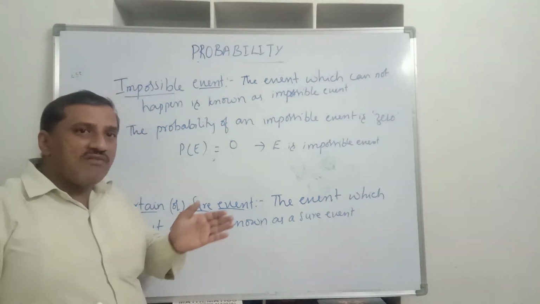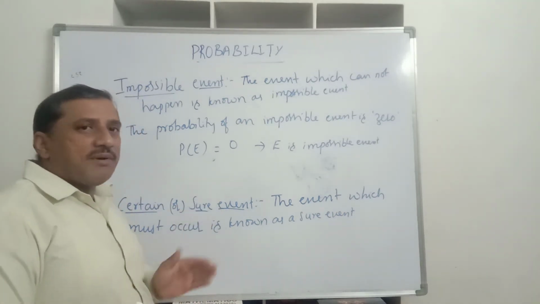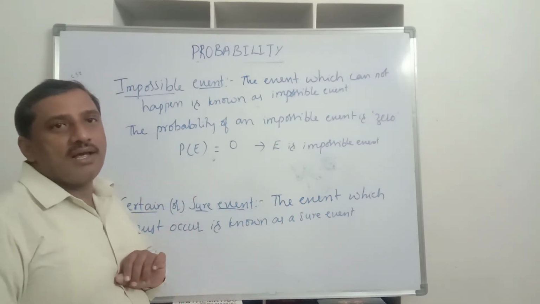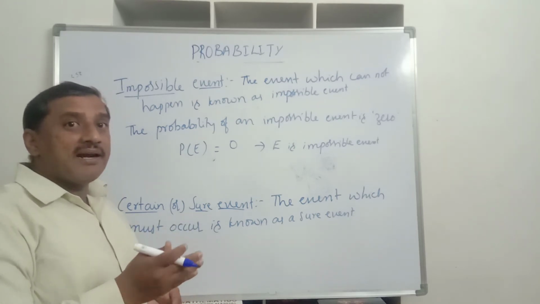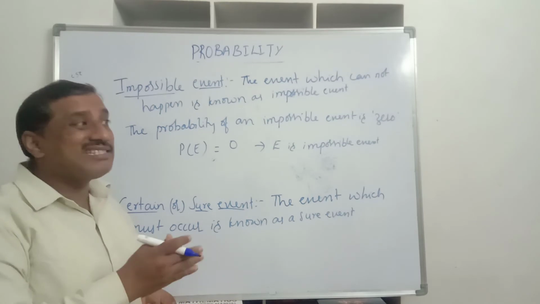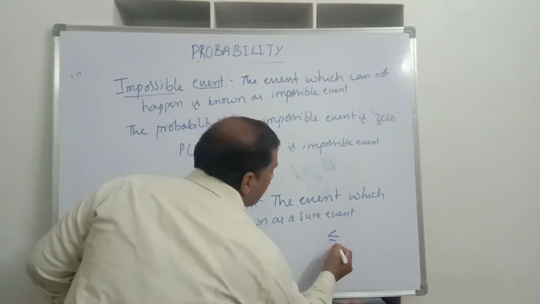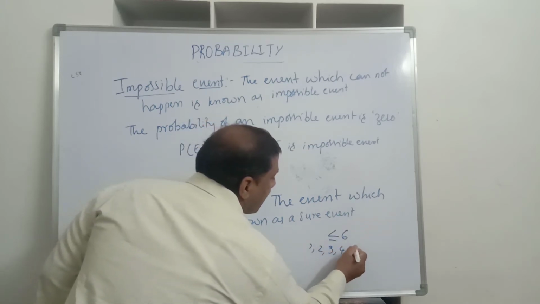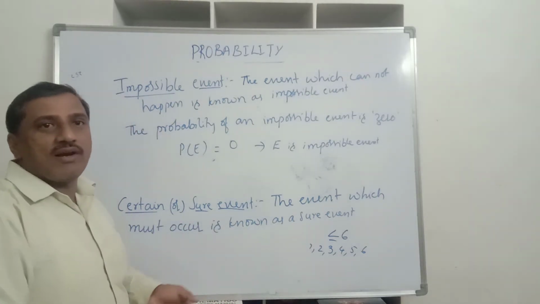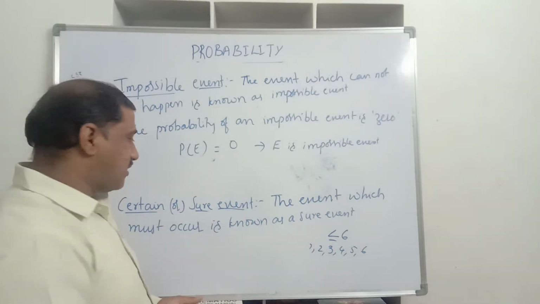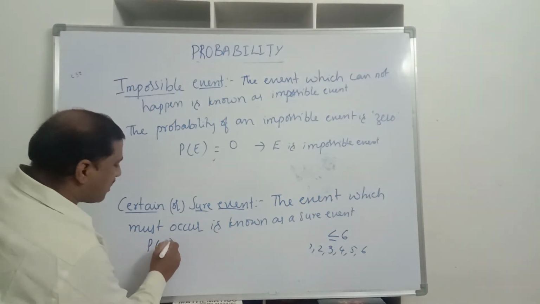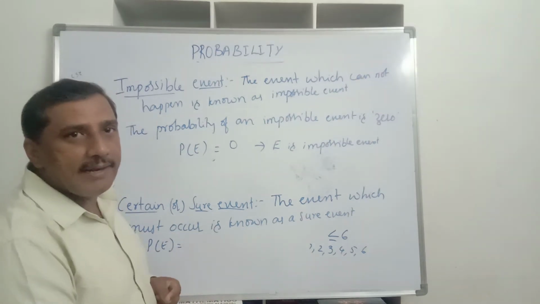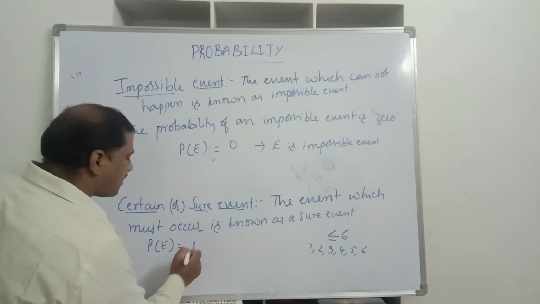As I said, when we roll a die, what are the possible outcomes we get? It is either 1, 2, 3, 4, 5, 6. Six possible outcomes are there. Now the event is getting a number less than or equal to 6. What are the favorable outcomes? It is 1, 2, 3, 4, 5, 6. Possible outcomes are also the same. Therefore, the number of favorable outcomes and the number of possible outcomes are same, all are equal. Therefore, the probability is 1.